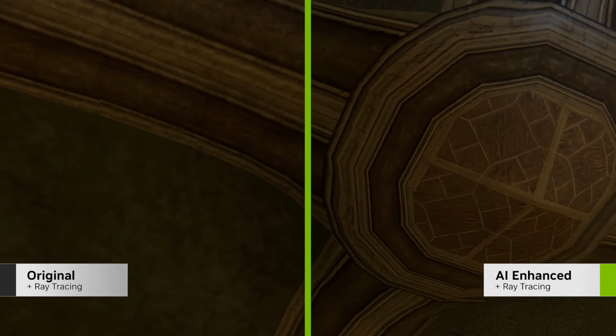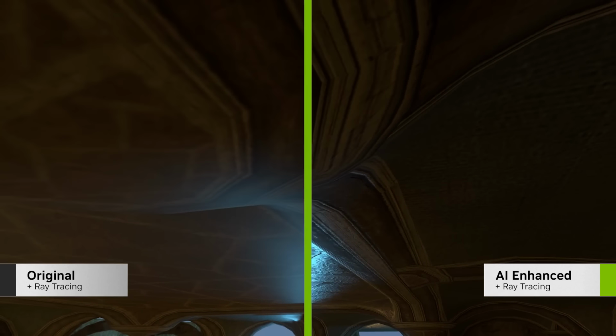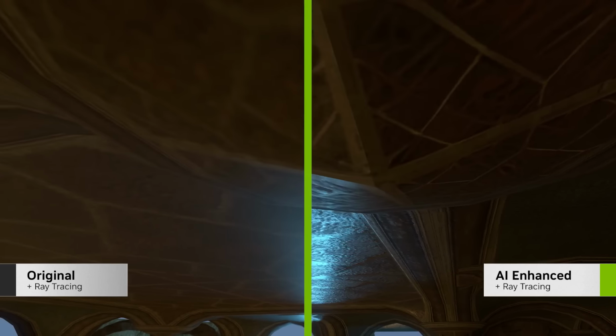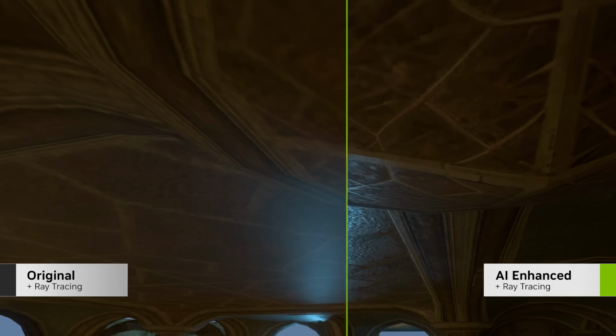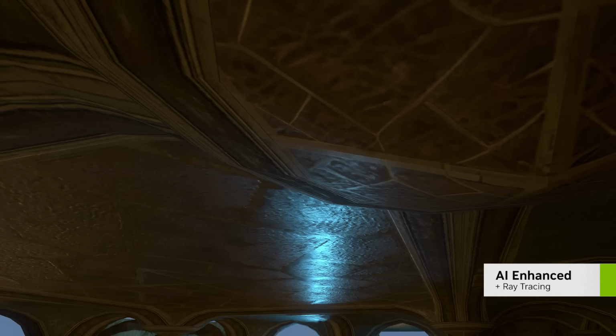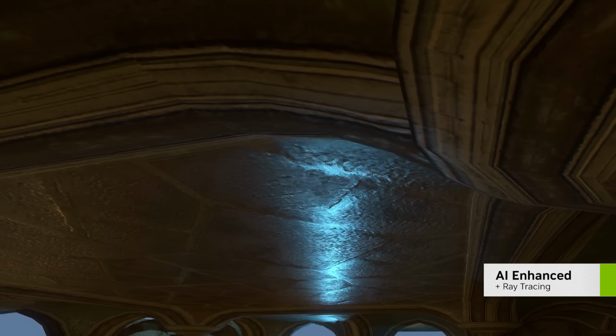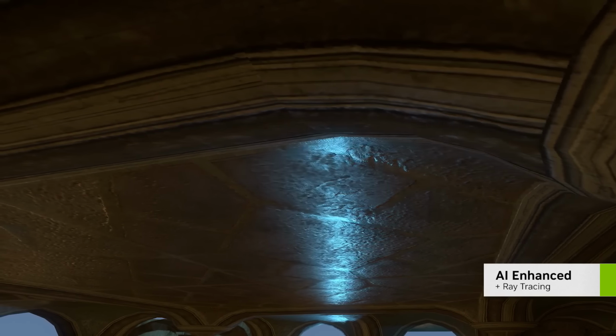The AI can then construct roughness and normal maps to model that material accurately. This retexturing adds additional detail to the objects and makes them react much more realistically to light. With RTX 40 series GPUs, the additional tensor cores make these AI tools run even faster.